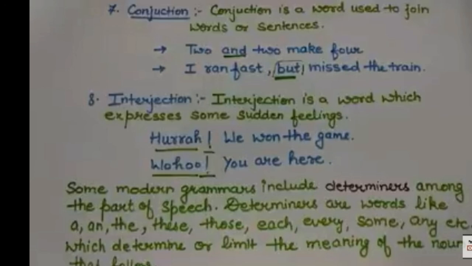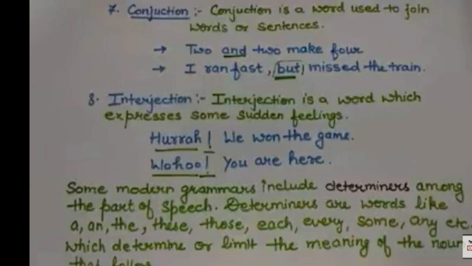Here, and is acting as a connector between 2 and 2. Next is I ran fast but missed the train. Here, but is acting as a connector between the two sentences or words. Then the eighth part of speech is interjection. Interjection is nothing but it is used to express sudden feelings or emotions. Ooh, you are here. Or hurrah, we won the game. So by seeing the exclamatory mark, you can identify that it is an interjection.